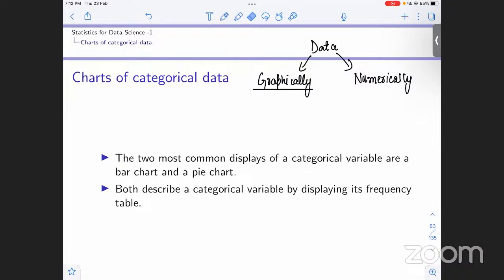The first thing is we'll deal with categorical variables. So we'll deal with graphical representation of categorical variables.